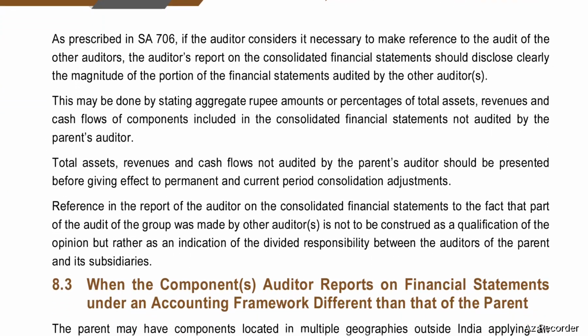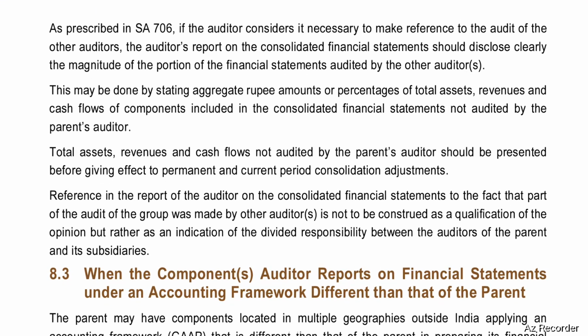If the auditor considers it necessary to make reference to the audit of the other auditors, the auditor's report on the consolidated financial statements should disclose clearly the magnitude of the portion of the financial statements audited by other auditors. This may be done by stating aggregate rupee amounts, or percentage of the total assets, revenues, and cash flows of the components included in the consolidated financial statements not audited by the parent's auditors.